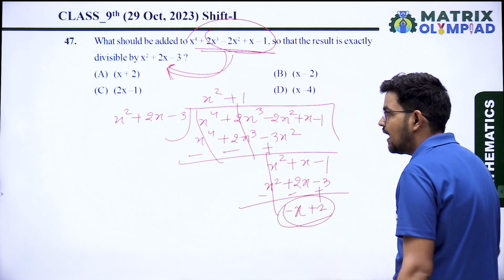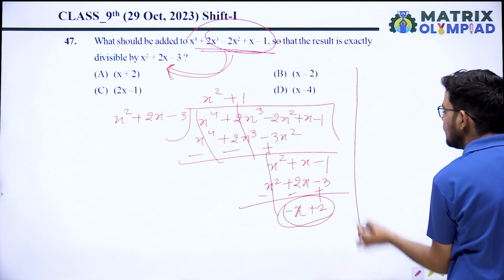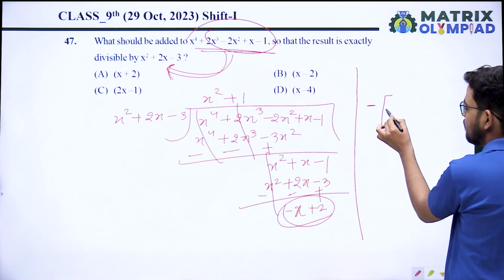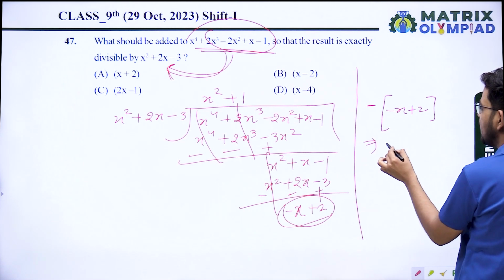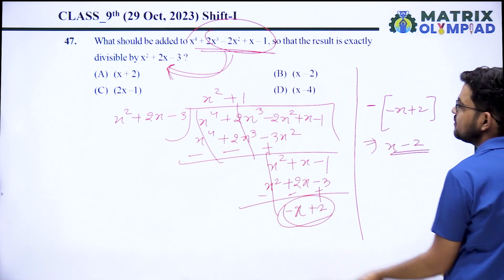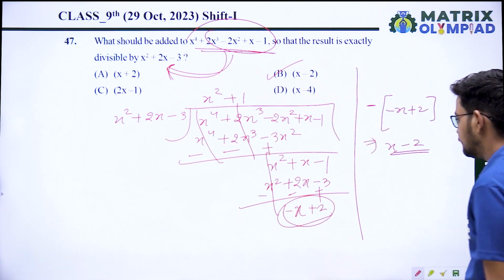That is the remainder. And what do we have to add? We have to add the additive inverse of the remainder. So what is the additive inverse of minus x plus 2? That is minus of minus x plus 2, that is x minus 2. x minus 2, option B is the correct answer.